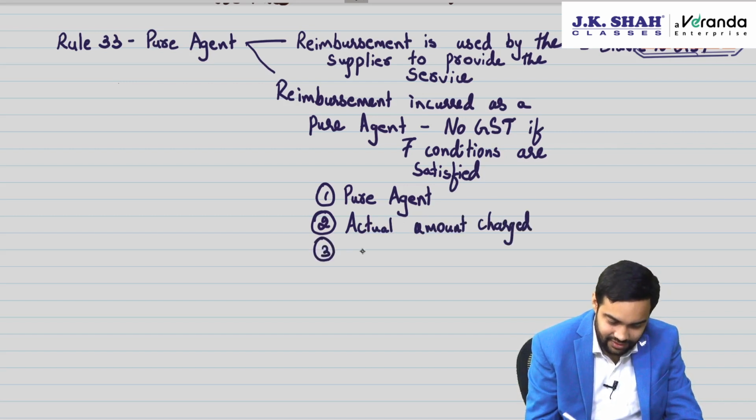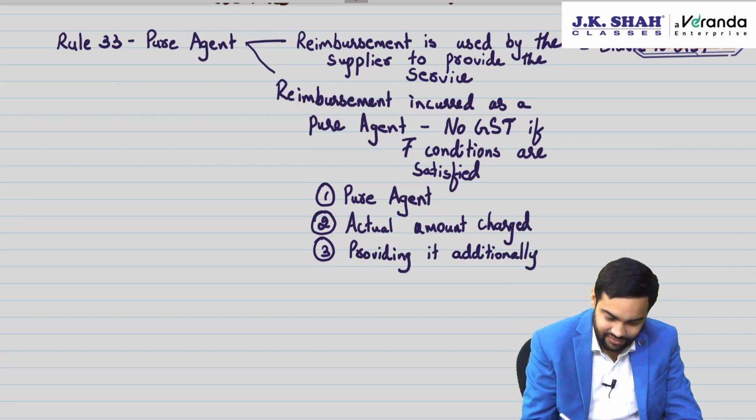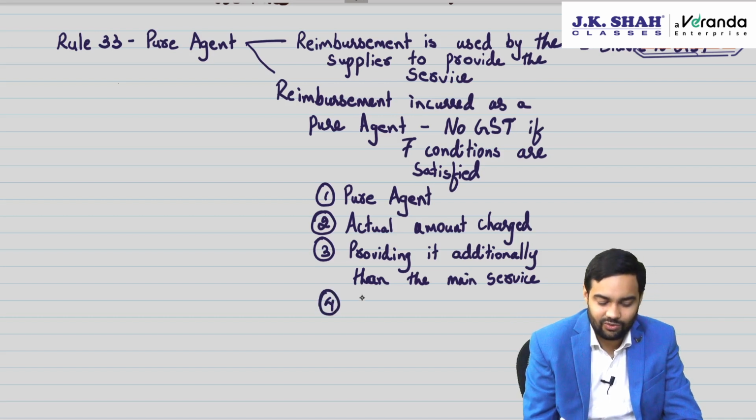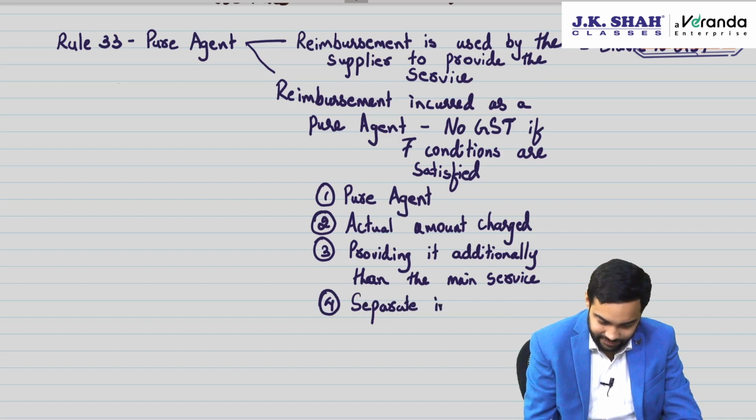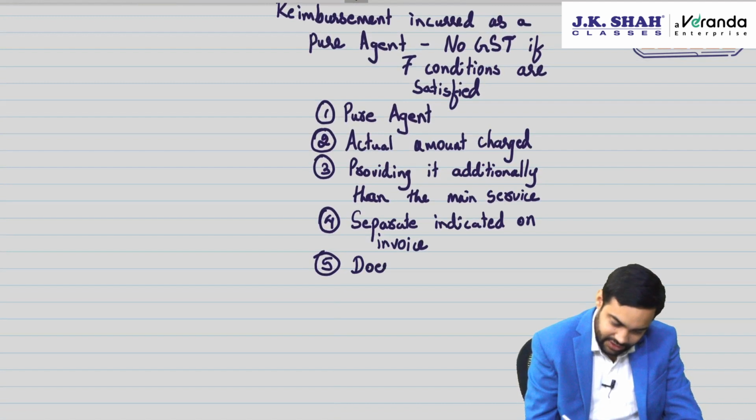Then providing it additionally than the main service. See, main service is something else. This reimbursement, it's just additional to whatever was there, separately indicated on invoice, then does not use it. Recipient should not use it.